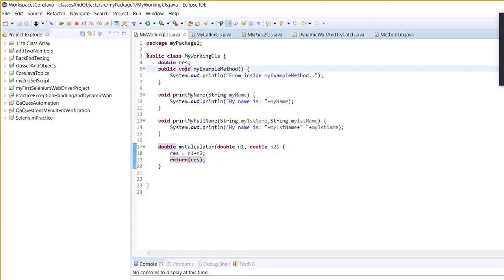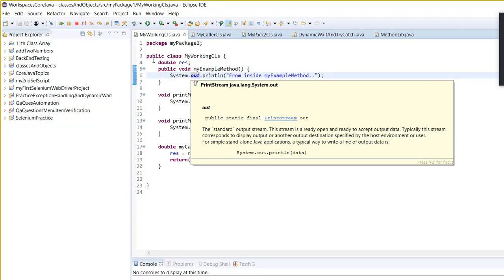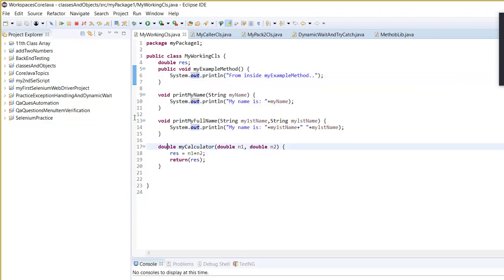From the void method, void means we are not returning any values from this method. And when you have a return type double, that means we are returning a double value from this method. Now this public is the access specifier.